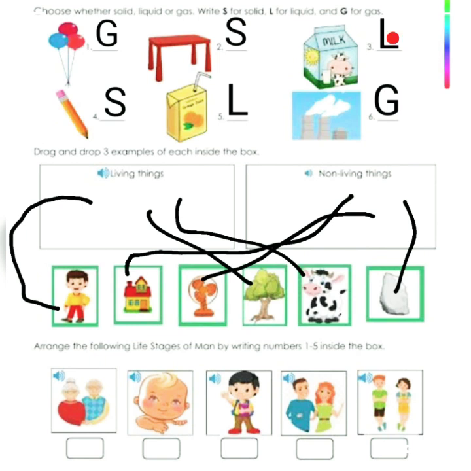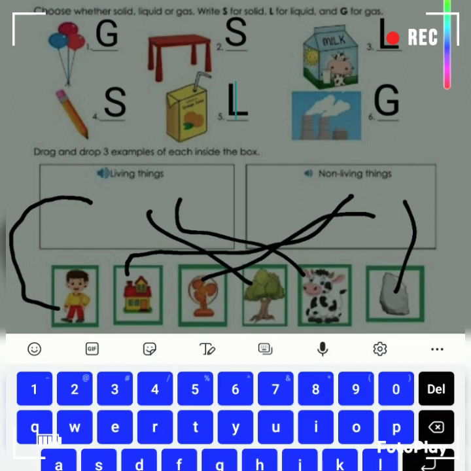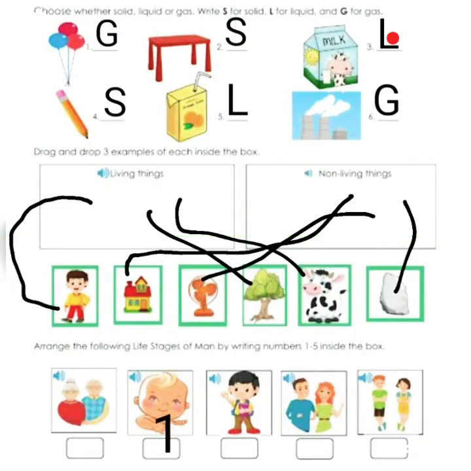So next, arrange the life stages of man by writing 1 to 5 inside the box. First, we will be in the mom's womb. Next, we will be born and come out of the mom's womb. So we will be a baby at that time. So which is baby here? Second one. So in the second one's box, we should write this first as it's the first stage.